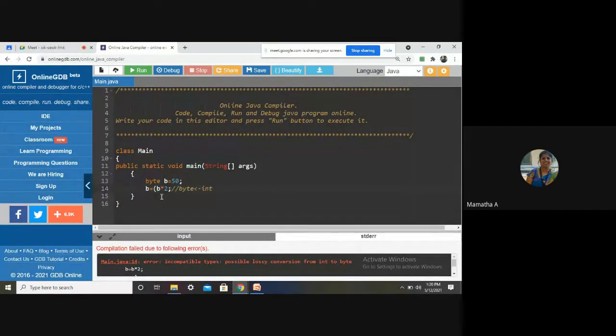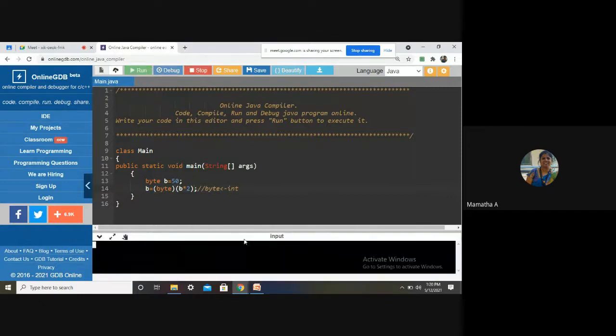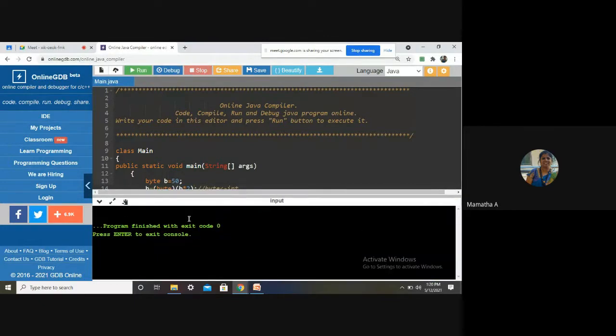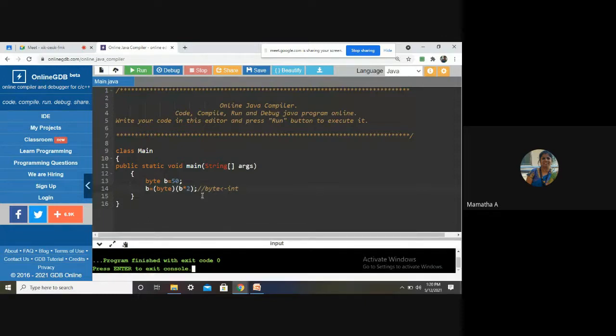Which casting should I use? Explicit typecasting. So I should typecast B star 2, which is an int, to byte. The solution is this. Then there won't be any problem. No problem. It will execute.